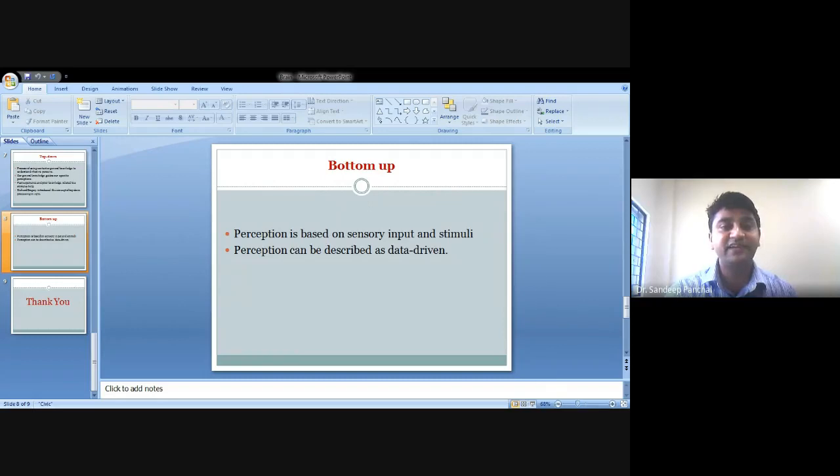Whenever we see the pen, we simply say this is a pen because we have understood the meaning earlier, from parents, teachers, and friends. So our perception is guided by past experience and knowledge, and that is known as the top-down process.